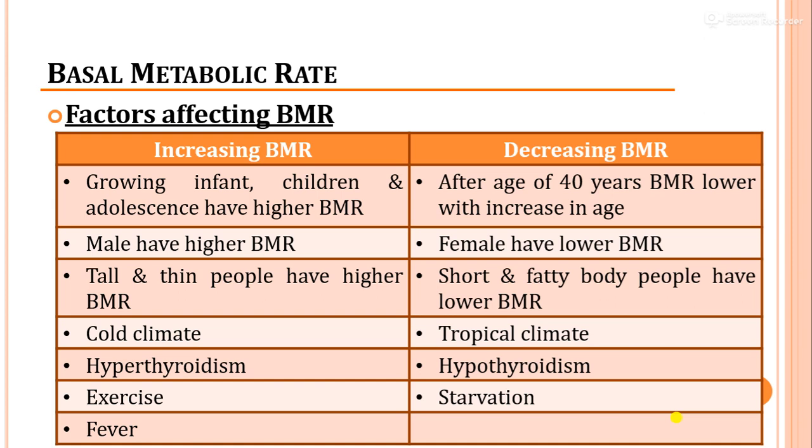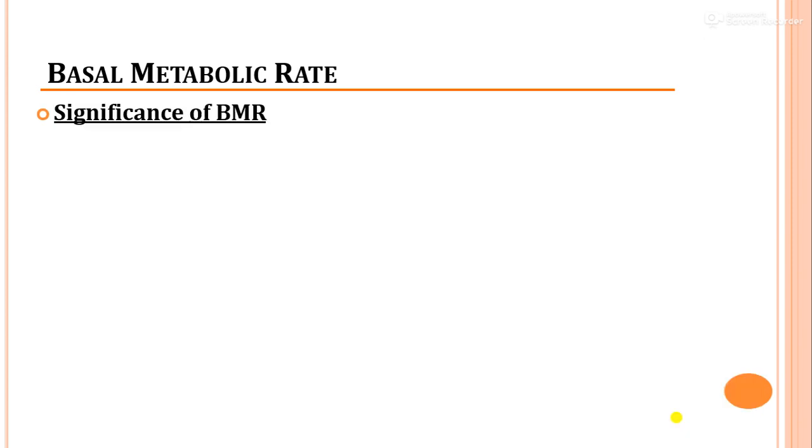While in starvation, as a part of an adaptation mechanism, BMR may be reduced to 50% of total. While in fever, with every 1 degree centigrade increase in body temperature, BMR rises by 12% of total BMR. So this is the list of factors that affect the BMR.